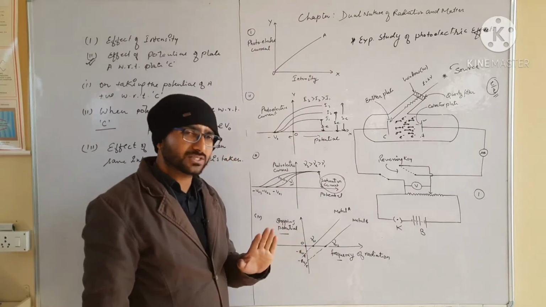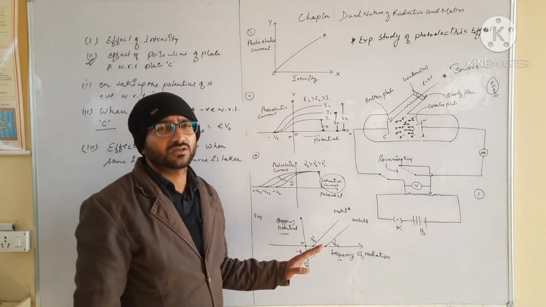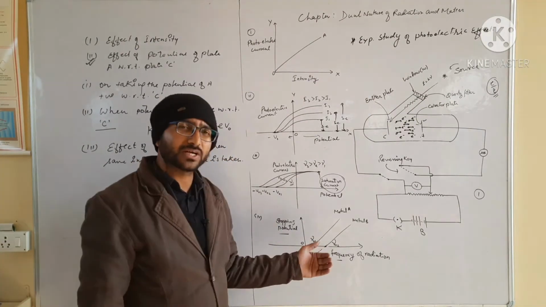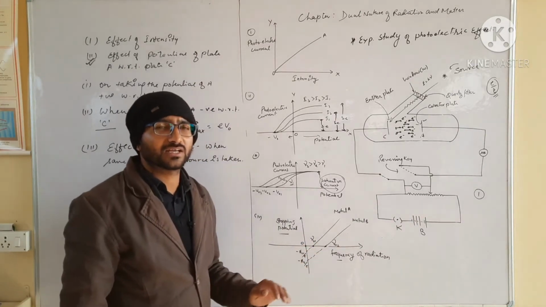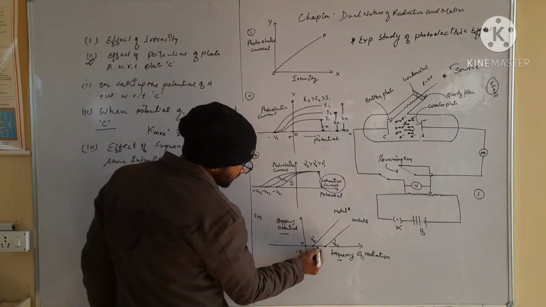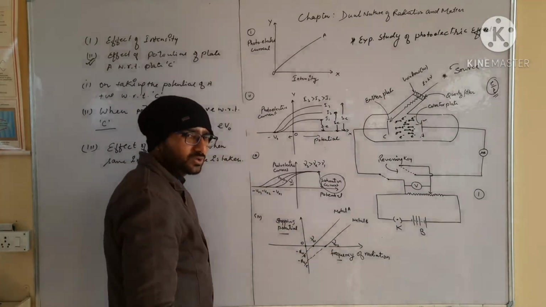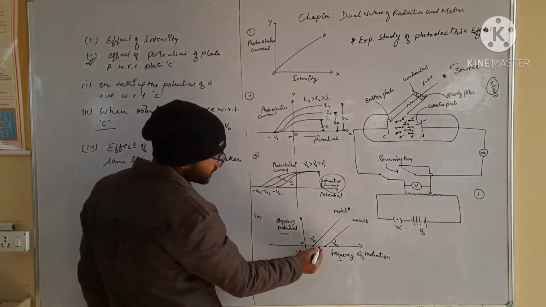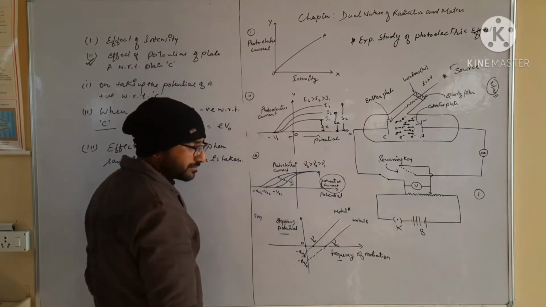Below this frequency, no photoelectric current is obtained, and the threshold frequency value is different for different metals or materials.